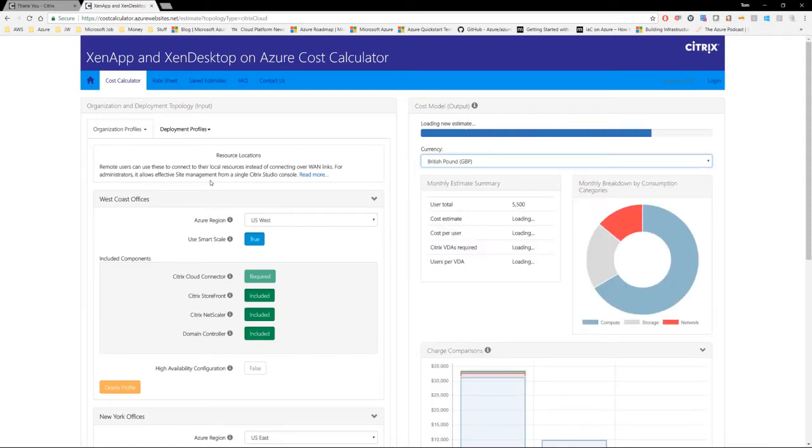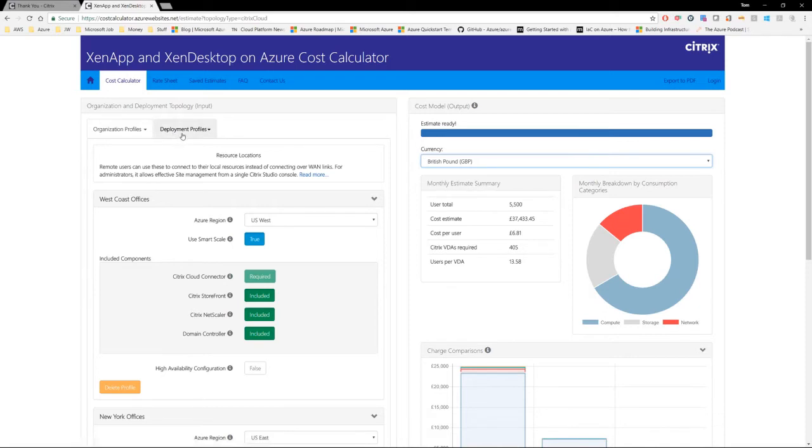Now, the left-hand side is where we input the data relative to our specific project. The left-hand side itself is split into two sections. The first is organization profiles, and this is where we enter the data for our project. The second section is deployment profiles. This is the section of Citrix-provided information or recommendations based upon the load testing they've done against Azure VMs using Login VSI and their best practices over many years.